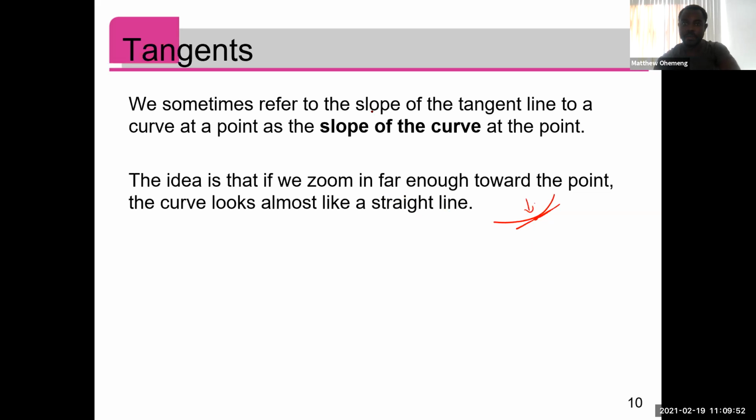But just know that we sometimes refer to the slope of the tangent line to a curve at a point as the slope of the curve at the point. Why? Because at that point of contact, the line and the curve are indistinguishable. You see, very, very close in that neighborhood. But we use this idea later on.